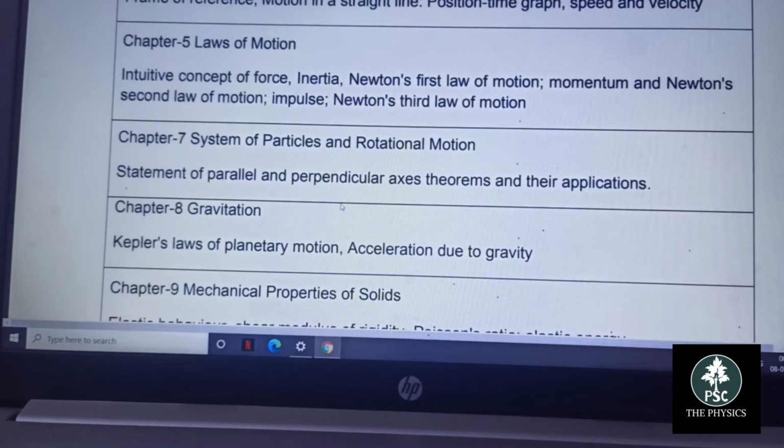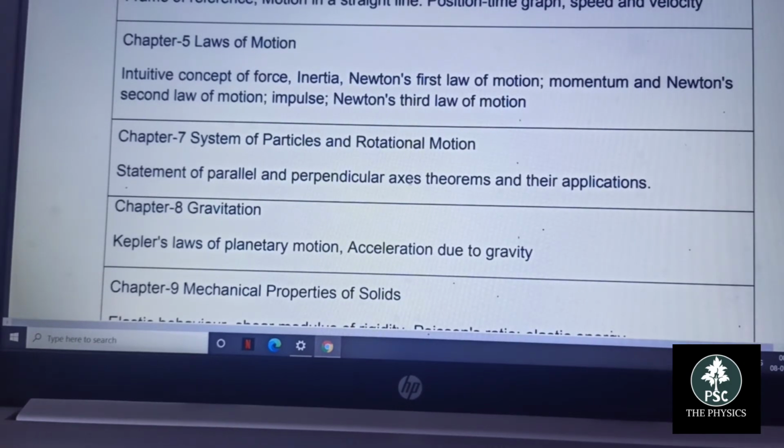And for chapter 7, system of particles and rotational motion: statement of the parallel and perpendicular axis theorems and their applications. I think it is a concern, because the parallel and perpendicular axis theorems and their applications are very important for JEE and IIT aspirants. Every year there is a question from that portion.